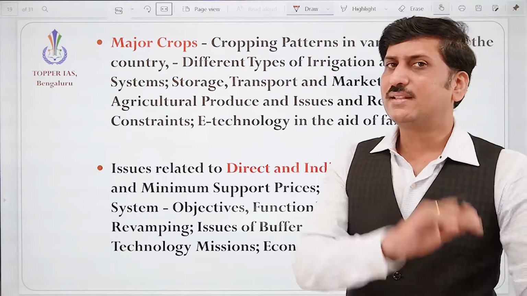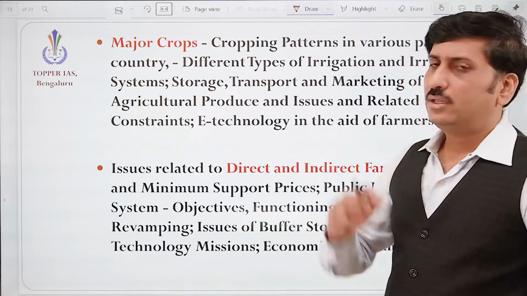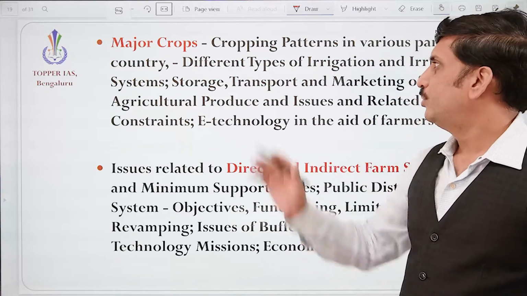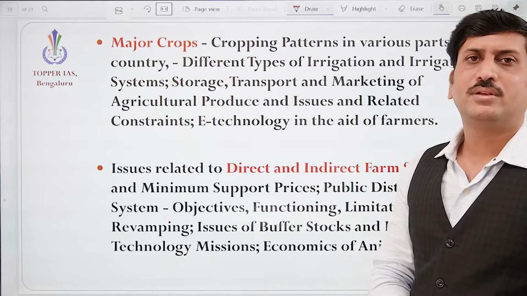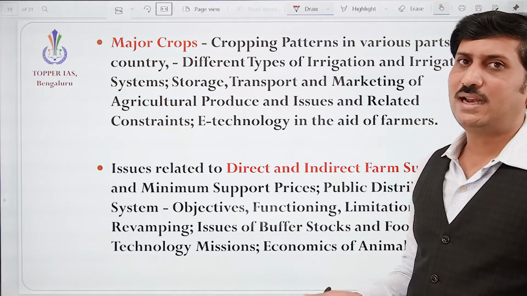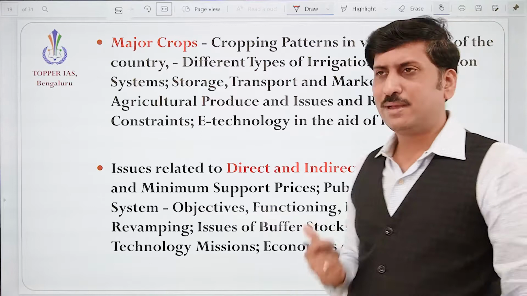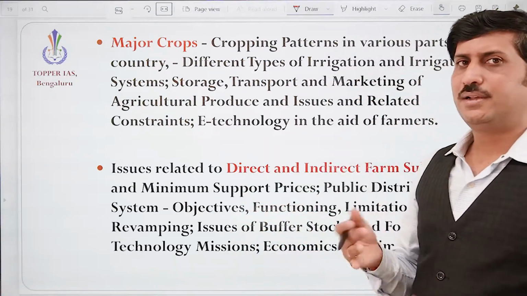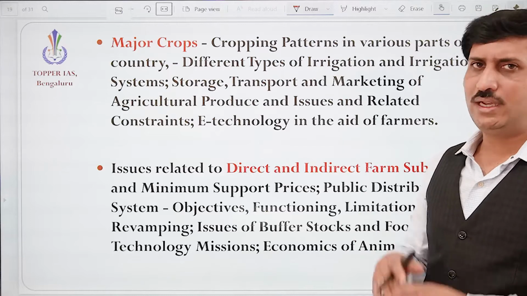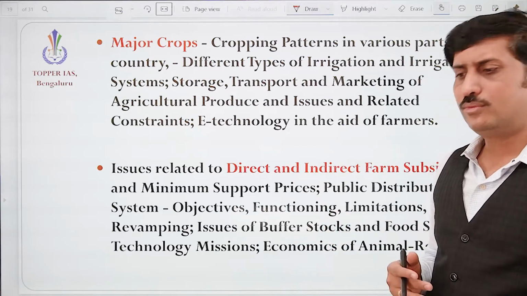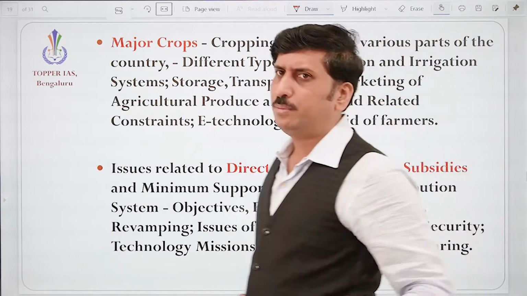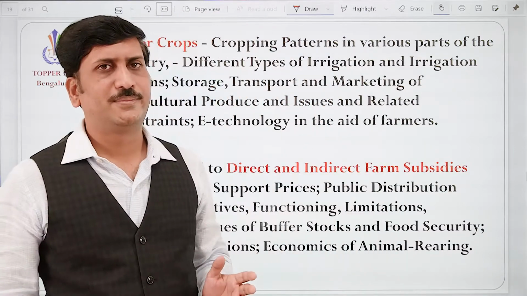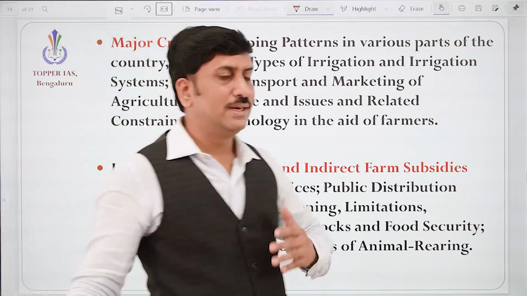We know the importance of agriculture, so obviously they have kept it as a part of the syllabus. We need to understand how to maximize the productivity, how to ensure the farmer will get more income so that he can sustain his family on his own, so as to stop the suicides of the farmers, right? So we need to understand.